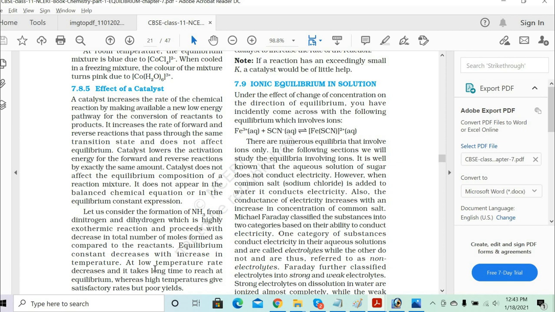Basically, all the time we say the catalyst increases the rate of chemical reaction by making available a new low energy pathway for the conversion of the reactants to the products. We know that it increases the rate of forward reaction and reverse reaction that pass through the same transition state and does not affect the equilibrium.